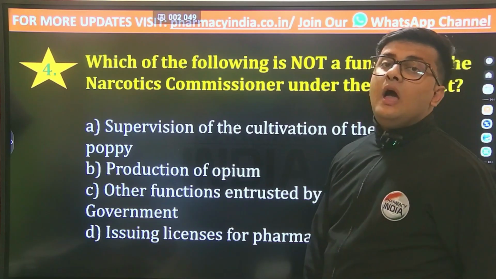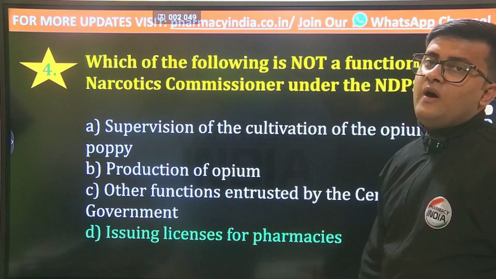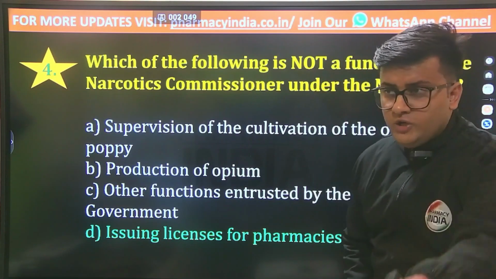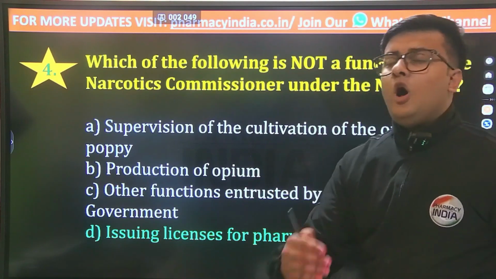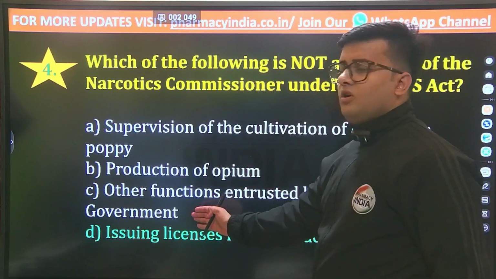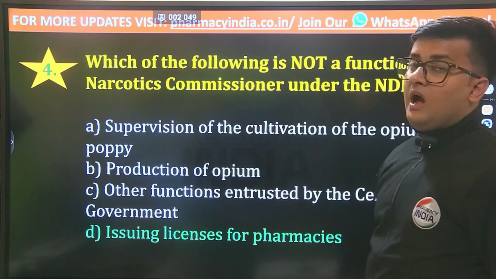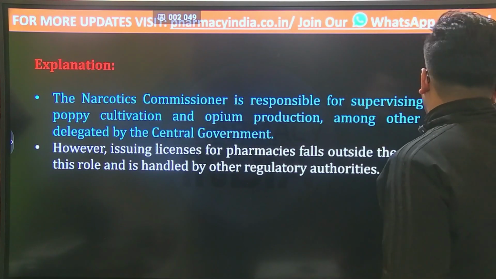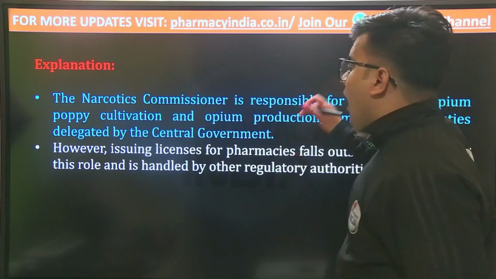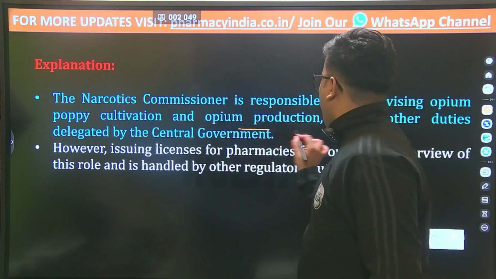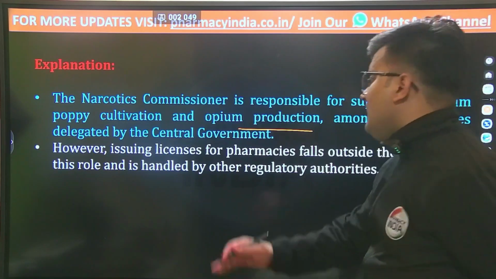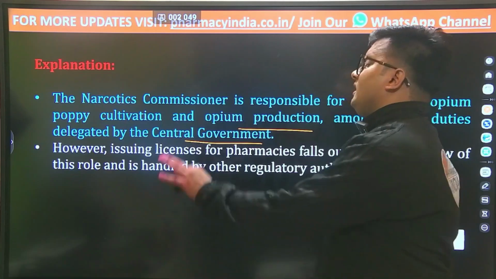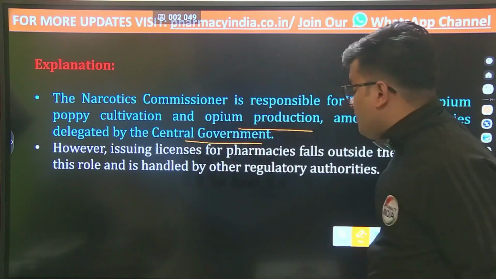The correct answer is option D, issuing licenses for pharmacies, because the state pharmacy councils are responsible for issuing licenses to run a pharmacy. The rest of these options are correct because these are functions of the Narcotics Commissioner under the Narcotic Drugs and Psychotropic Substances Act, since the commissioner is responsible for supervising opium poppy cultivation as well as opium production, among other duties delegated by the central government. For any duty issued by the central government, the Narcotics Commissioner has to follow those particular protocols also.